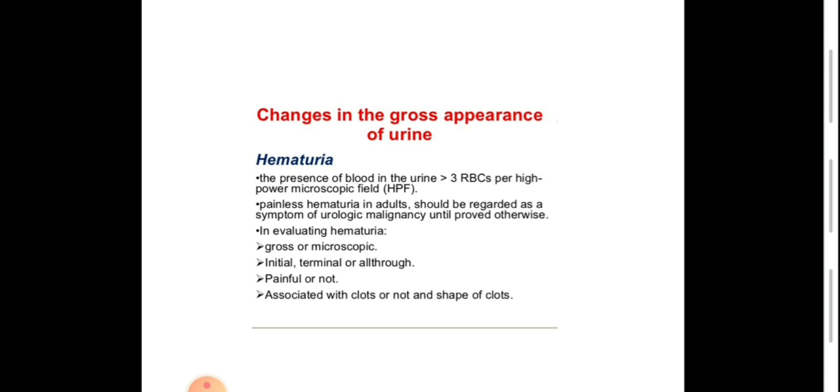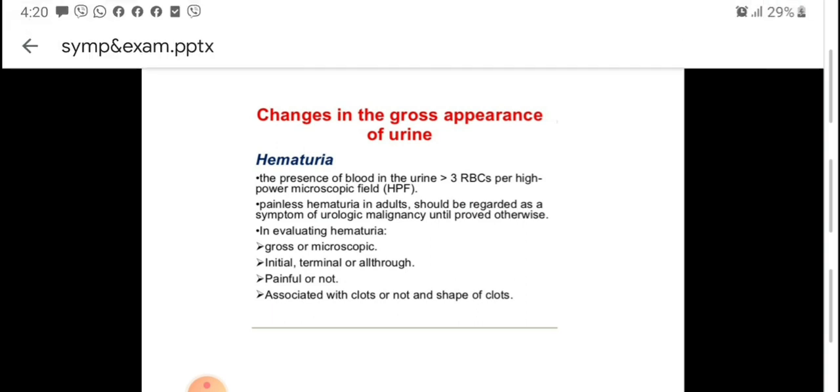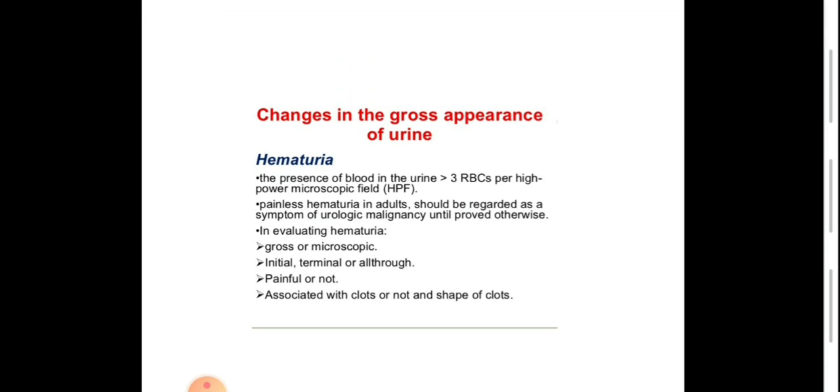Change in the gross appearance of urine. The patient may come with a complaint of change in the color of urine, most commonly red color of urine, most commonly due to the presence of RBCs within the urine. It's called hematuria. It's defined as the presence of more than 3 RBCs per high power field. Painless hematuria in adults should be regarded as a symptom of urologic malignancy, while painful hematuria usually indicates inflammatory or